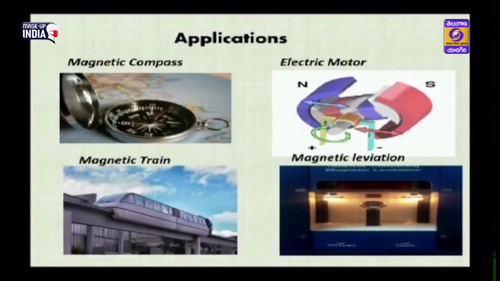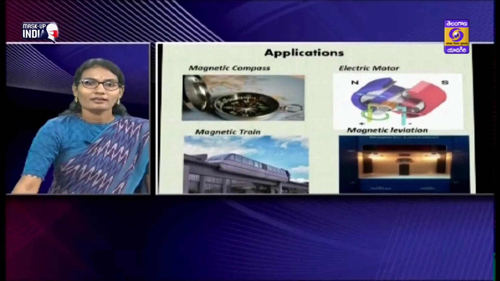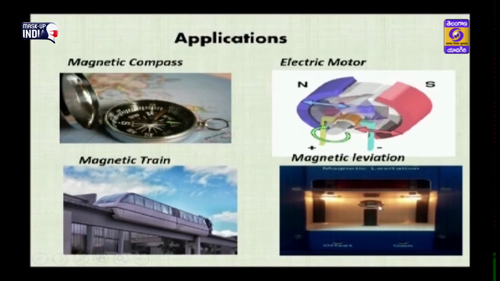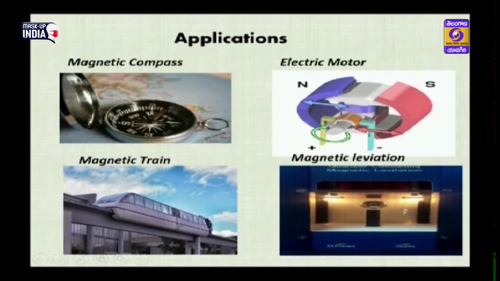So children, magnets are used in our daily life, like in the construction of a magnetic compass. Magnets are also used in electric motors. In magnetic train technology also we use magnets. And observe here, this is magnetic levitation, that is a ball. See here, the object is in the air without any support.